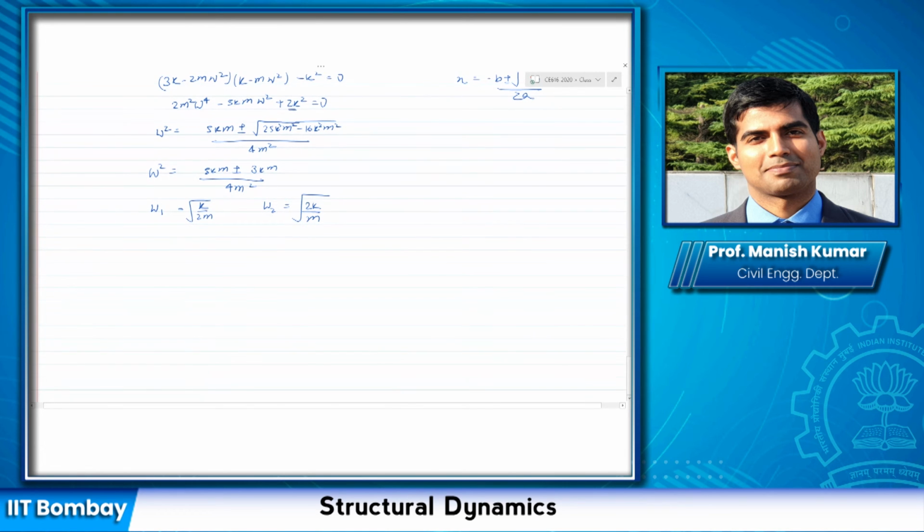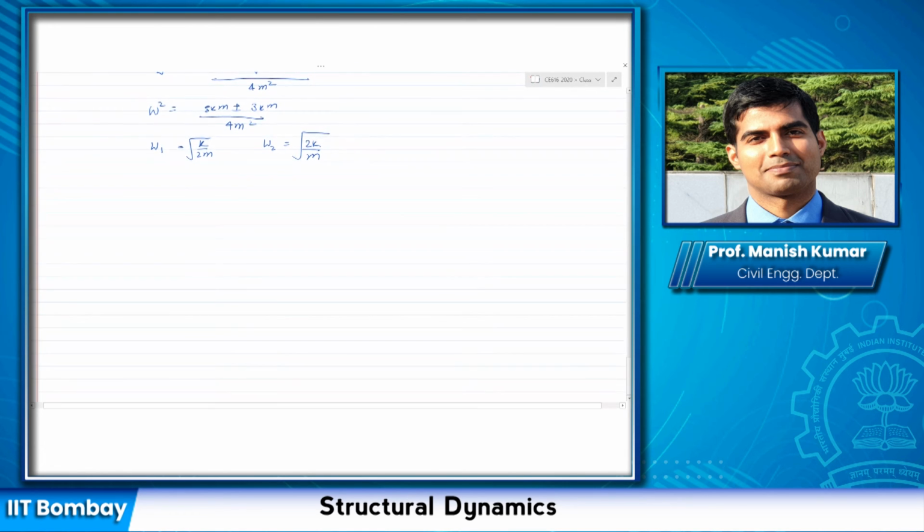Okay, so we've got this frequency. Now to get the mode shape, I need to substitute it back in the eigenvalue equation, which was k minus omega square m times phi equal to 0. When I substitute omega 1, I will get phi 1. When I substitute omega 2, I will get phi 2.